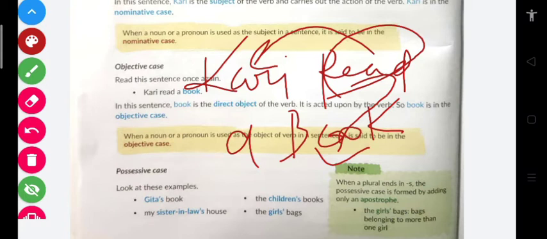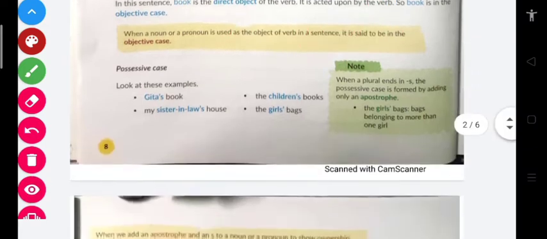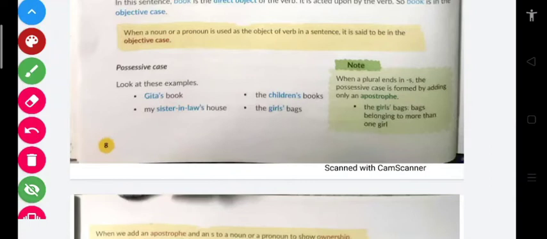So the tool was book, and it means that the verb reading is directly related to the object, and this object is book. And hence when you see a noun used as an object, you call it the objective case of noun. Clear, my dear students? Now look at the last one, possessive case.